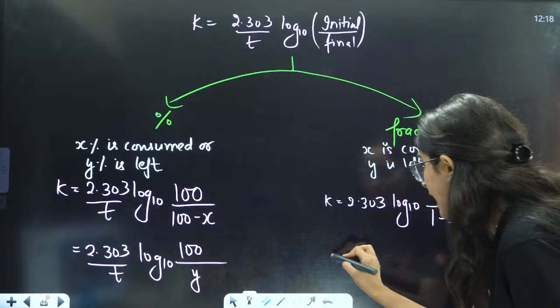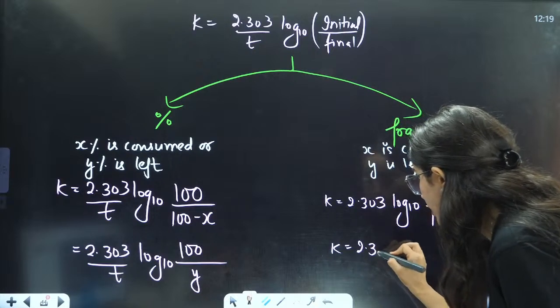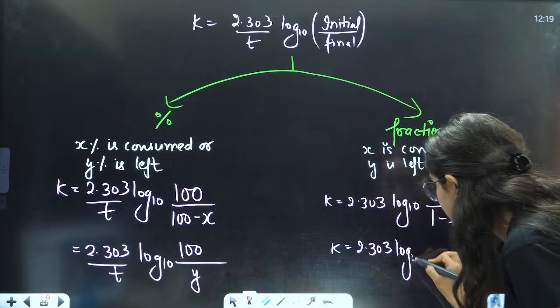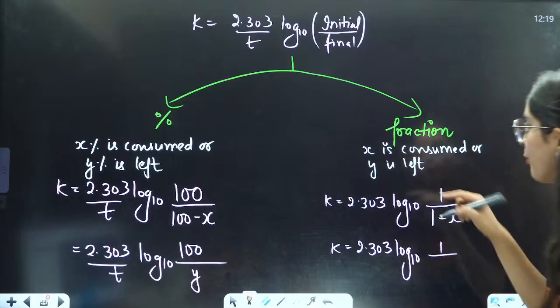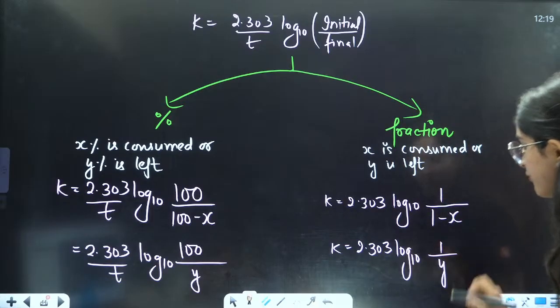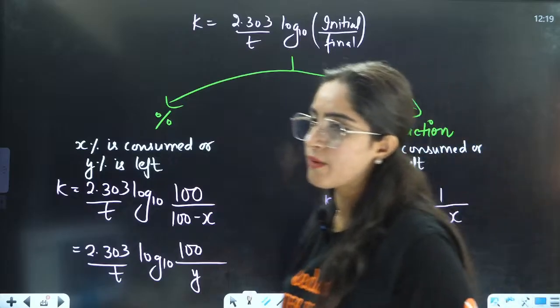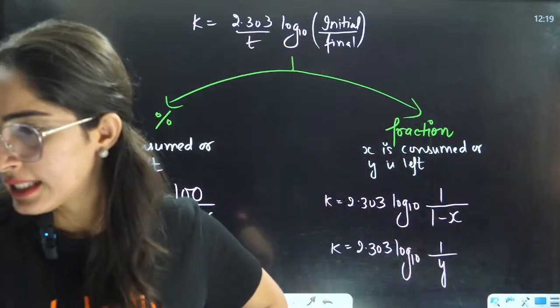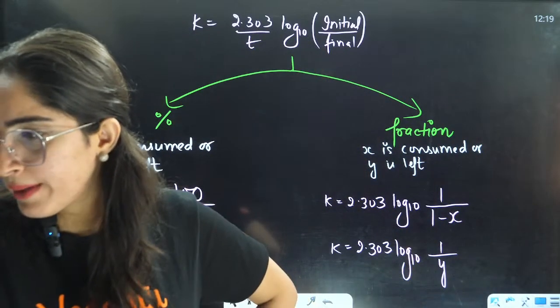If you're saying that this much is left, it will be 2.303 log base 10, this is 1. How much amount is left? Y amount. So it will be 1 by Y. Y amount will be left behind, right, students?